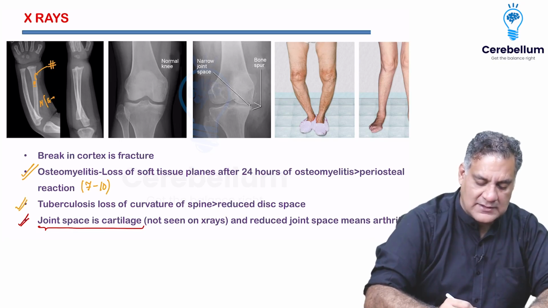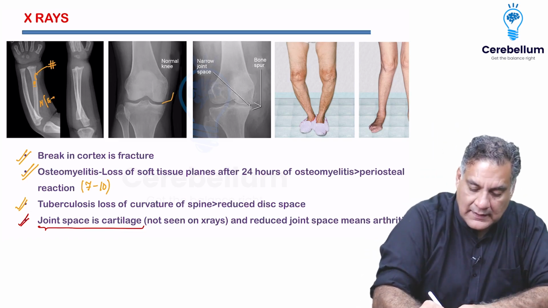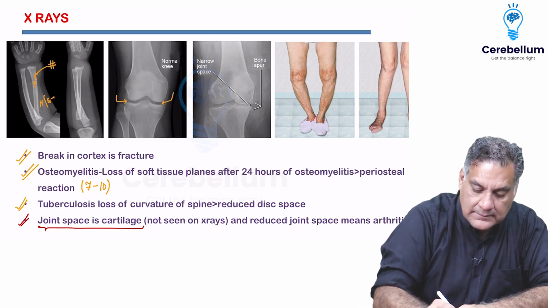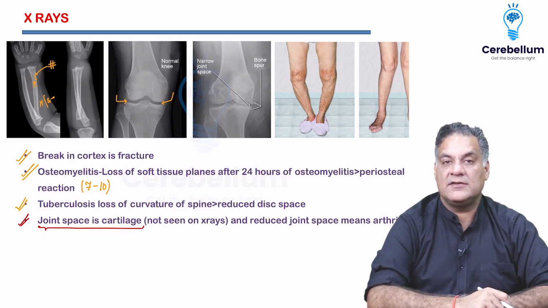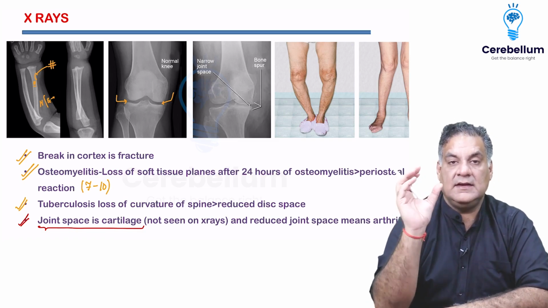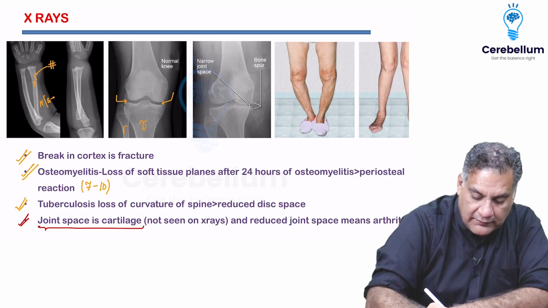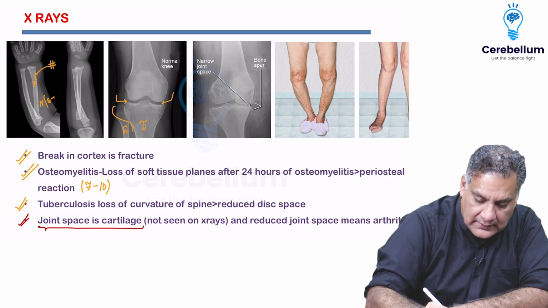And the last point which I told you, the joint space here is made by the cartilage. All right, and cartilage is not seen on the x-rays. So which joint are you seeing here? Knee joint. The knee is the largest joint here. What all can you see here? You can see a tibia. You can see a fibula. What goes here? The common peroneal nerve.